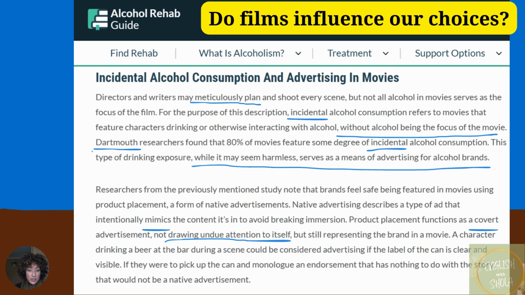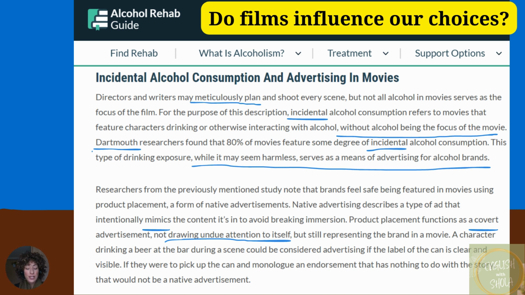A character drinking a beer at a bar during a scene could be considered advertising if the label of the can or bottle is clear and visible. If they were to pick up the can or bottle and monologue an endorsement that has nothing to do with the story, that would be a native advertisement.